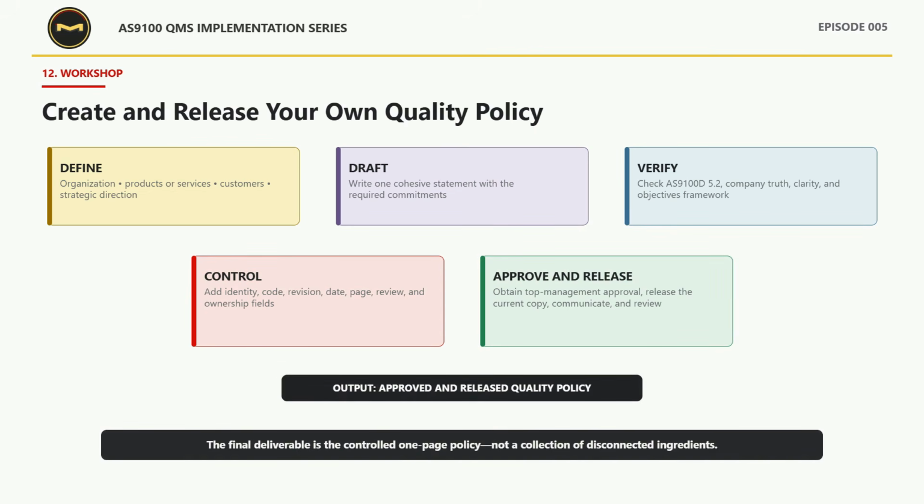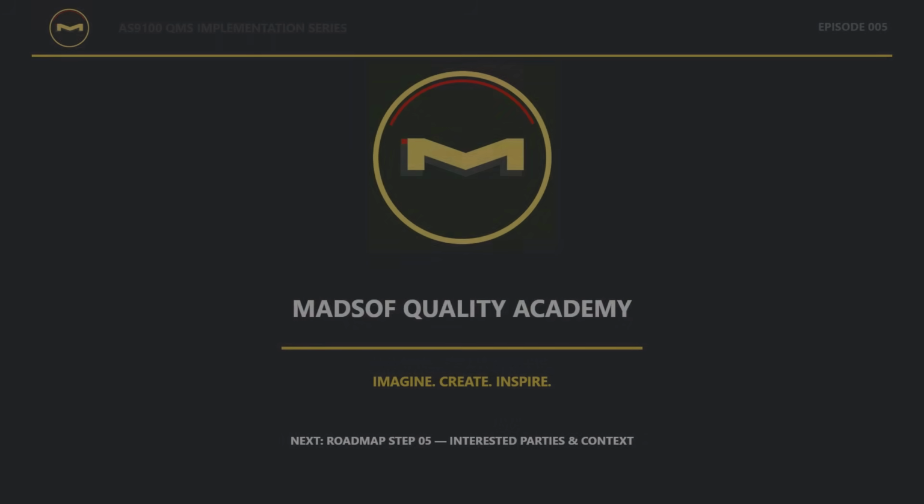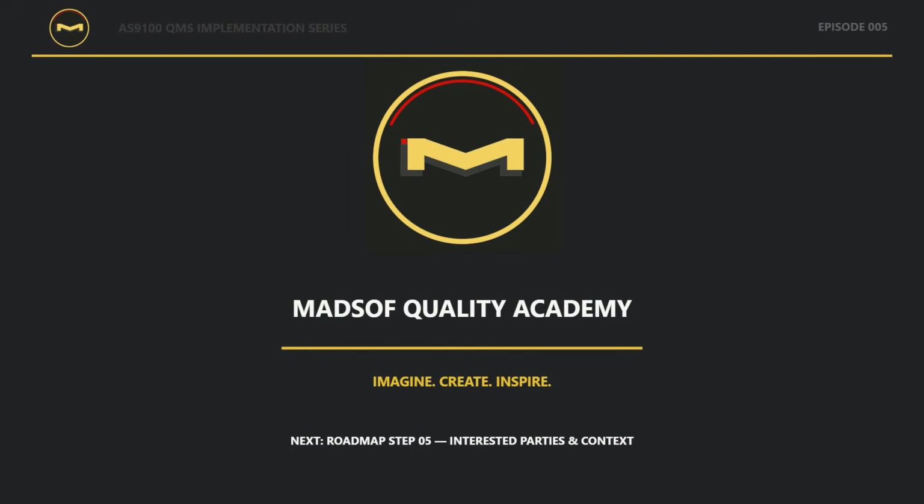The result should be an approved and released quality policy, not a collection of disconnected ingredients. We have now completed Roadmap Step 4 by showing how to build an effective quality policy. In the next episode, we move to Roadmap Step 5. Interested parties and the context of the organization, where we will identify the internal and external issues, needs, and expectations that shape the quality management system.